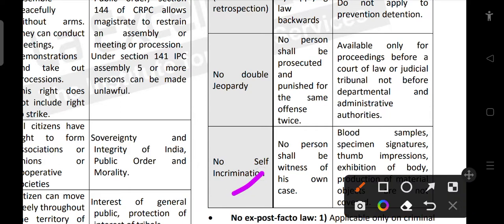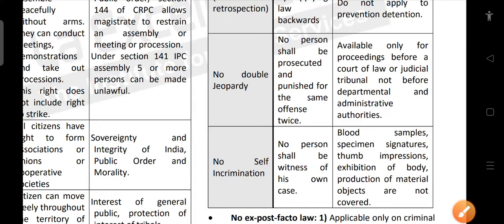No person shall be a witness against himself or herself. Someone cannot go and say that I am that person. If they say so, we need proper evidence for that, like blood sample, specimen signature, thumb impression. Exhibition of the body and production of material objects are not covered. So if we have certain evidence like that, then that person can accept. Otherwise, they cannot do self-incrimination.